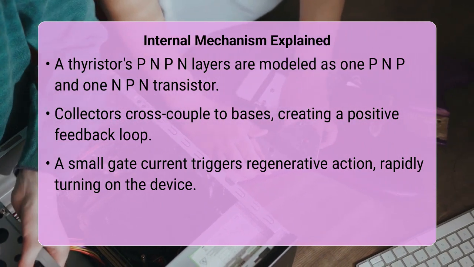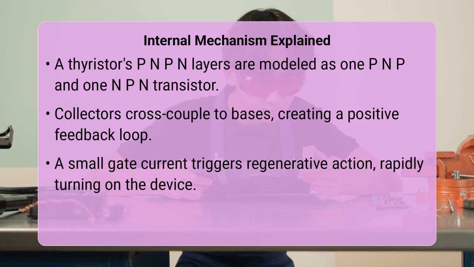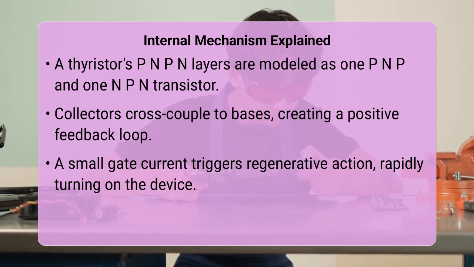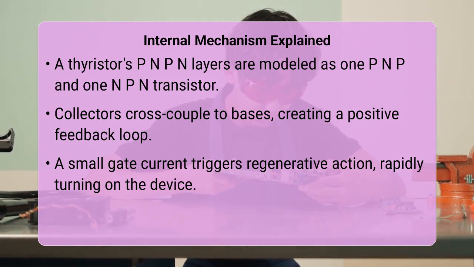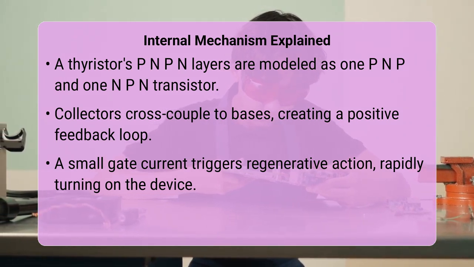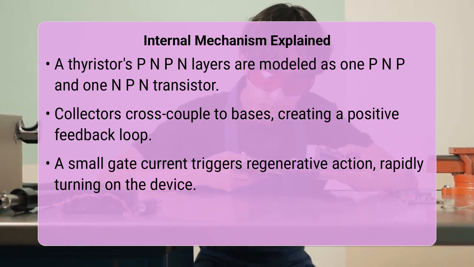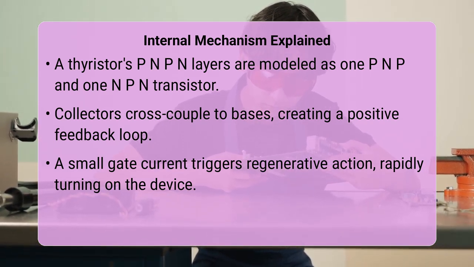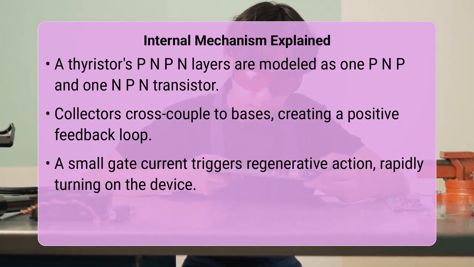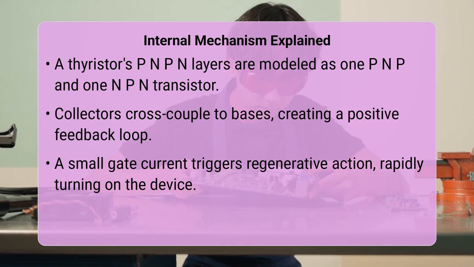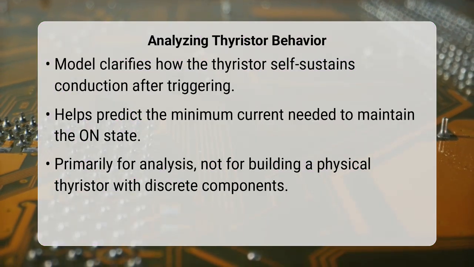When a small trigger current is applied to the gate, it causes a small current in the NPN transistor, whose collector current then feeds the base of the PNP transistor. This, in turn, boosts the PNP's collector current, which further drives the NPN's base, leading to a rapid and regenerative turn-on of the device. Understanding this two-transistor model provides invaluable insight into how a thyristor achieves its characteristic latching action.